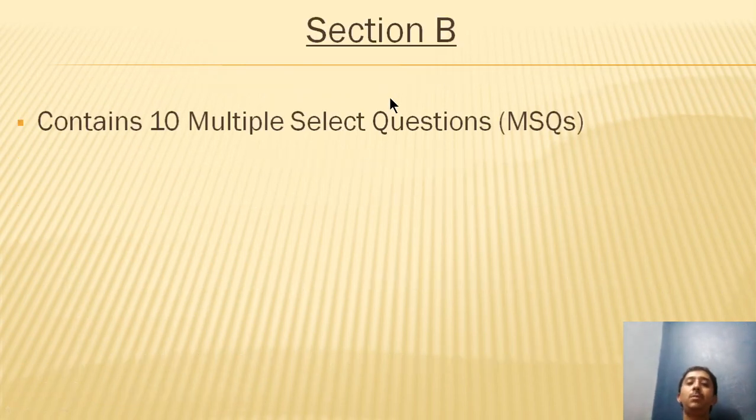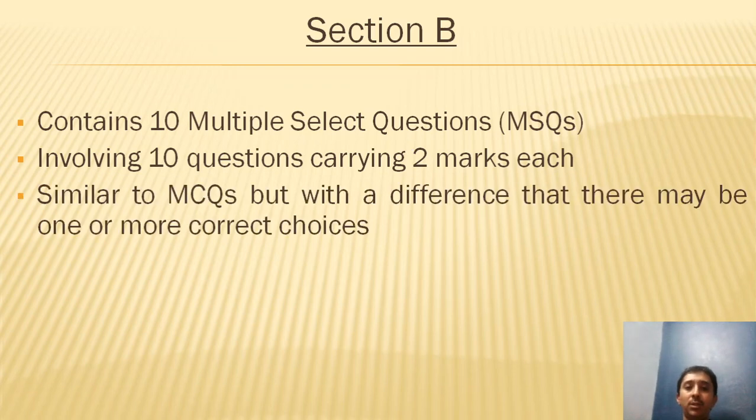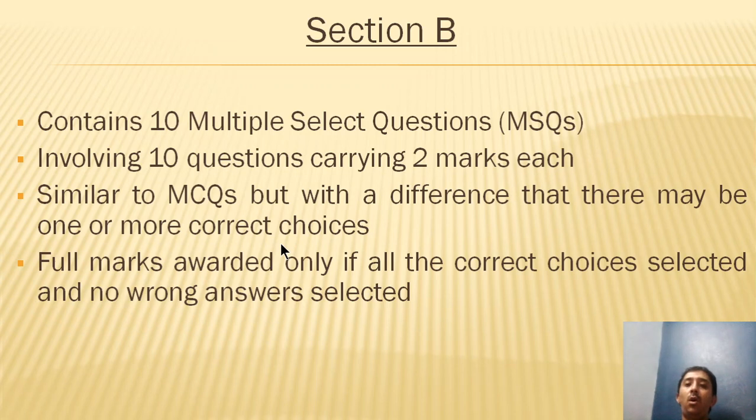Same way, section B is going to be having 10 multiple select questions, MSQs. Here when I say MSQ, once again there are going to be 4 options. So they are going to be similar to MCQs, but the difference is that there may be 1 or more correct choices. So out of the 4 options, you might have 1 option to be correct, or 2 options to be correct, 3 options, or all the 4 options to be correct, and you will have to choose all the correct options for you to get full marks.